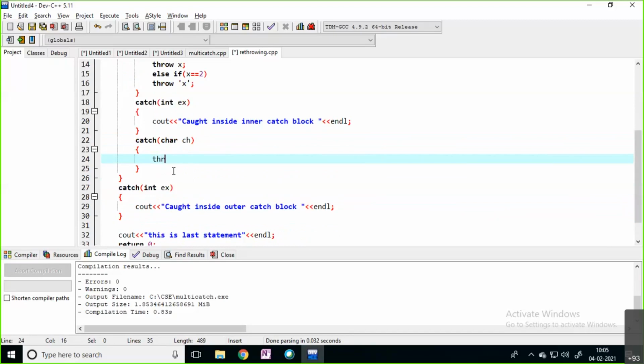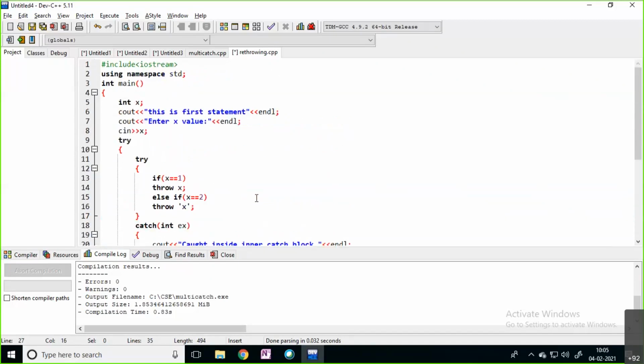I'm not going to handle the situation. I'm simply throwing that particular exception. Okay, simple thing, just observe. Whatever example we took previously, I have taken the same thing, but here I'm using this rethrowing concept. In the rethrowing concept, what happens?